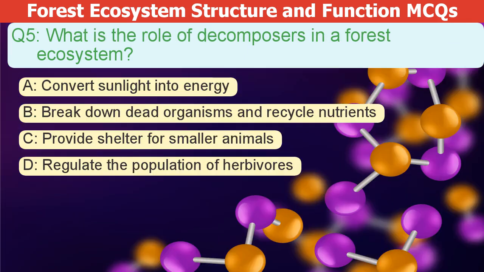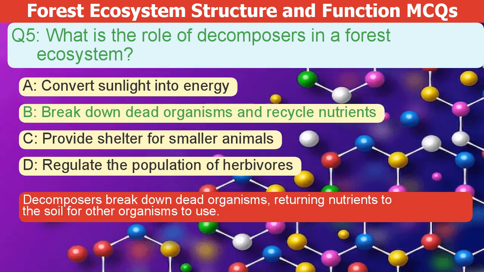What is the role of decomposers in a forest ecosystem? A. Convert sunlight into energy. B. Break down dead organisms and recycle nutrients. C. Provide shelter for smaller animals. D. Regulate the population of herbivores. The correct answer is B. Decomposers break down dead organisms, returning nutrients to the soil for other organisms to use.